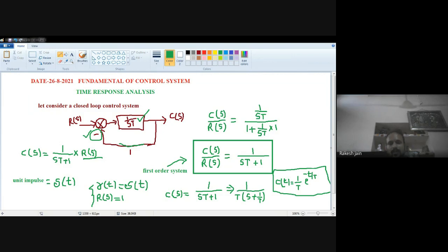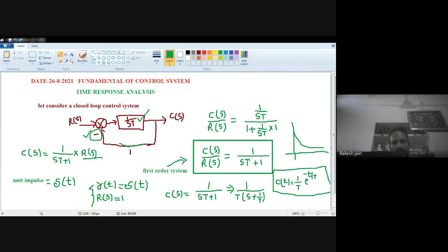Similar to this, we have to find out the others. If we draw the graph, how will the graph look? Because of minus t by T, it means an exponential decrease will be there. So this is the unit impulse response analysis of the first order system.